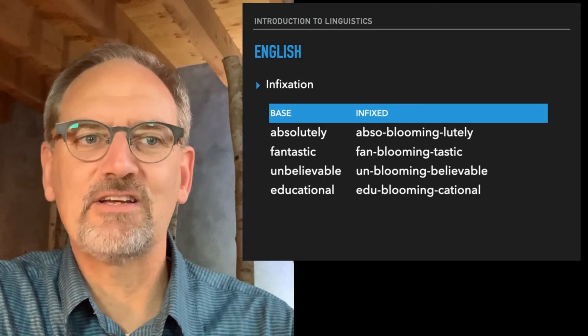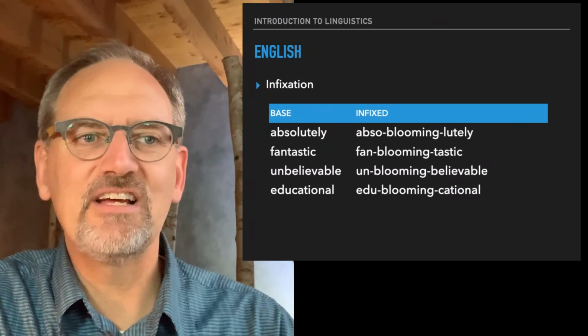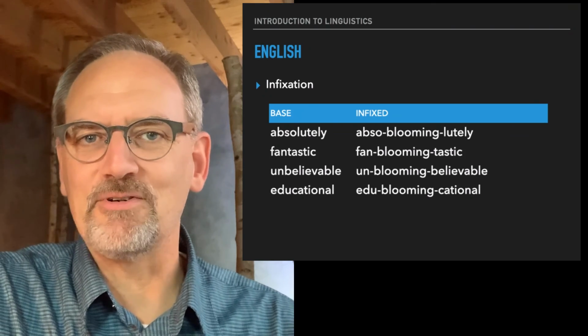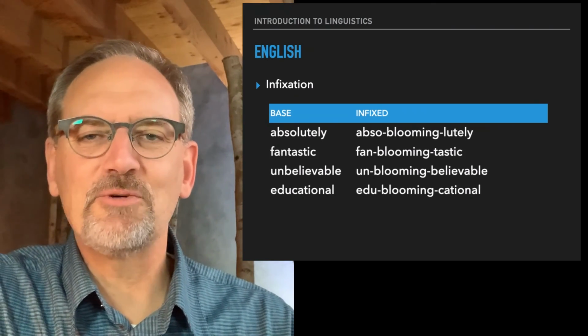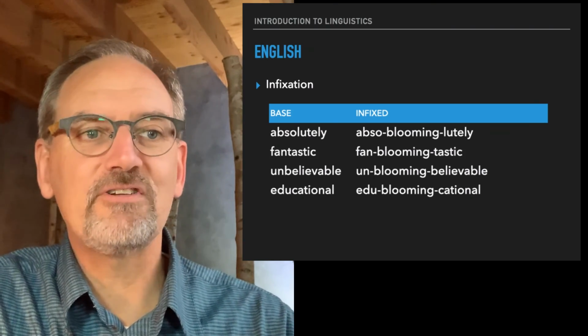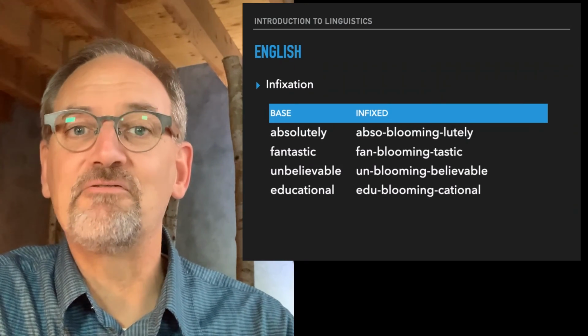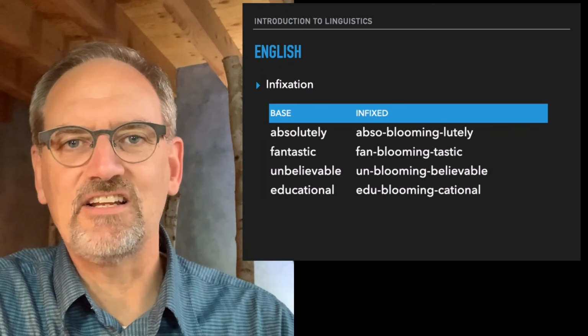This is closer to what I was looking for. Educational, edu-bloomin'-cational, would be a type of infixation. Not so much morphological. Well, it is morphological in that it fits within the words, but it's not an inflectional affix like we've seen in other languages.